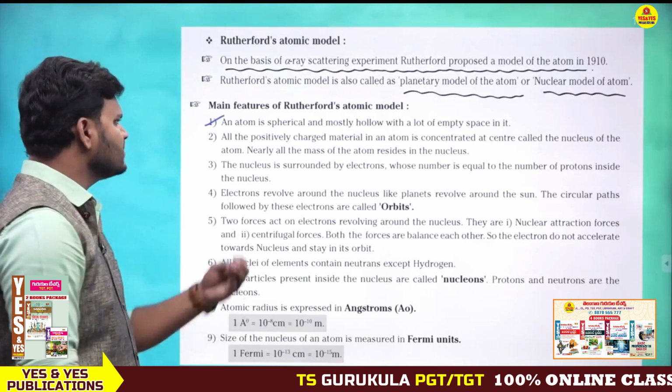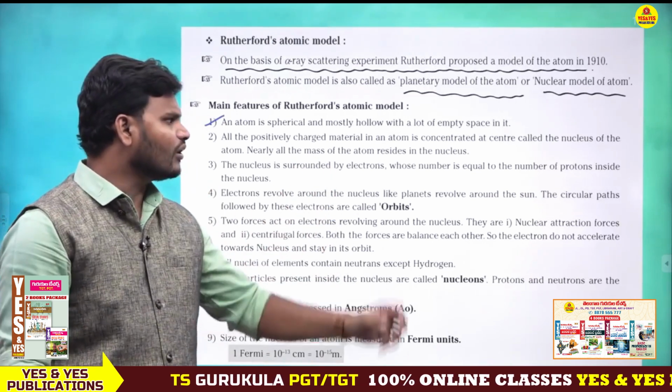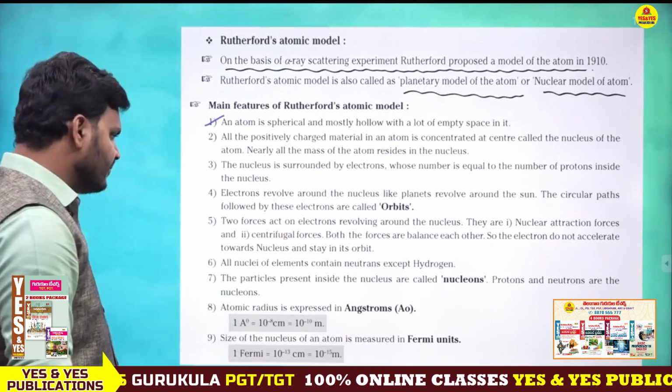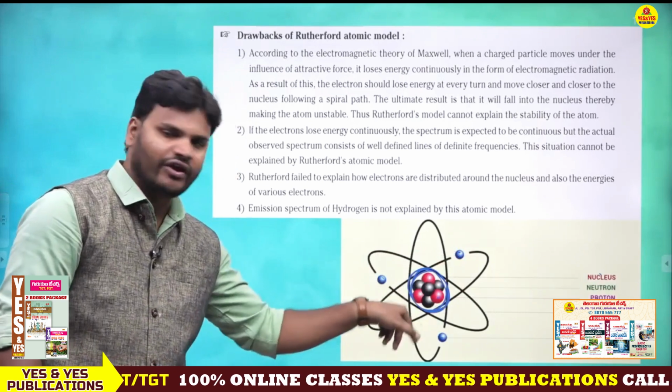So the first point, the main feature of the Rutherford model: an atom is spherical and mostly hollow with a lot of empty space. Yes, there is a lot of empty space.